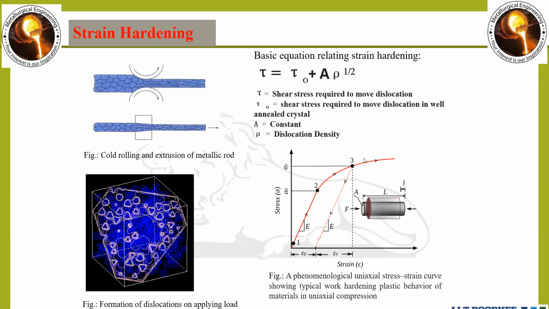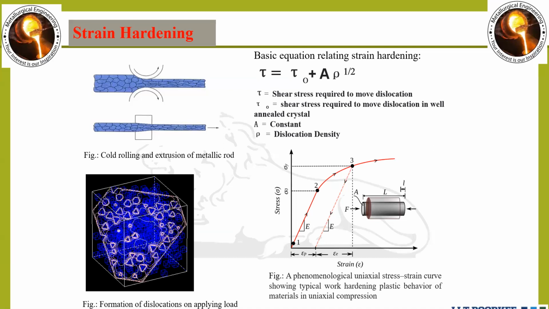Here the dislocation density will increase, due to which, when we further start to apply load, our elastic region will extend up to here, or we can say up to 3. From 3 yielding will start. So overall, our yielding point changes from point 2 to point 3 due to the dislocation density increase.